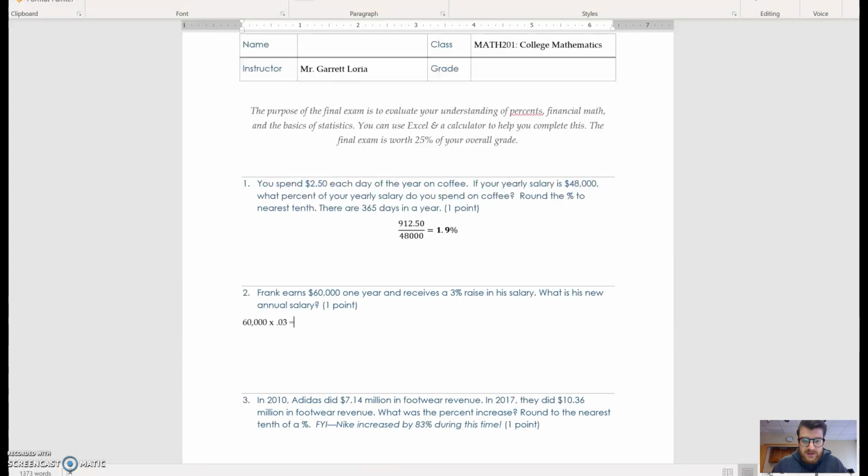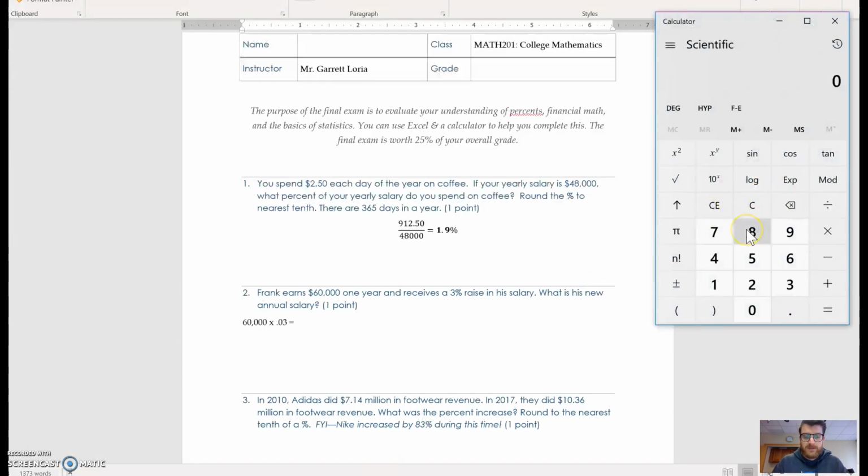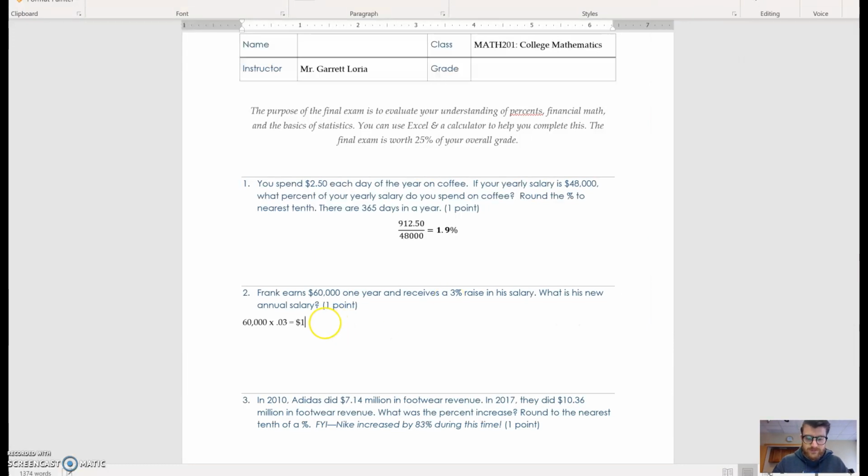Let's figure out what that is. 0.03. That's $1,800. Now, you might think, oh, okay, I'm done. I did a calculation. It's over with. Move on. But we didn't answer the question yet. So what is his new salary? His new salary is not $1,800, fortunately for him.